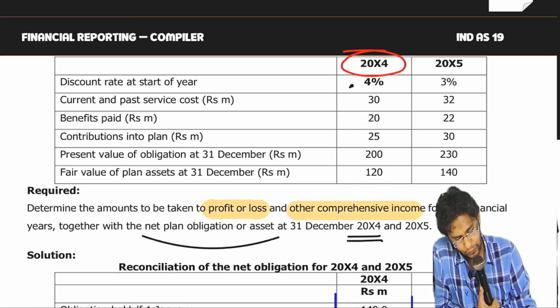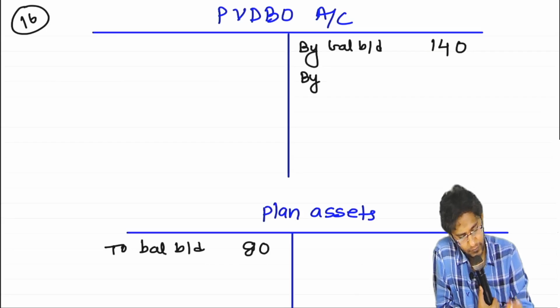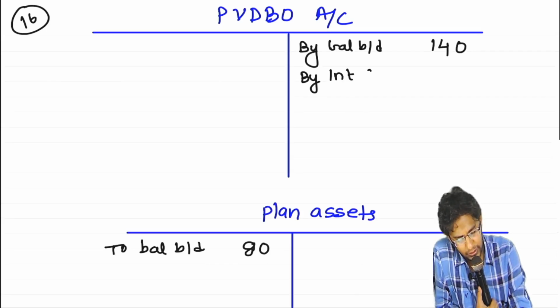Discounting rate is given as 4%. So, the interest cost will be 4% on 140.